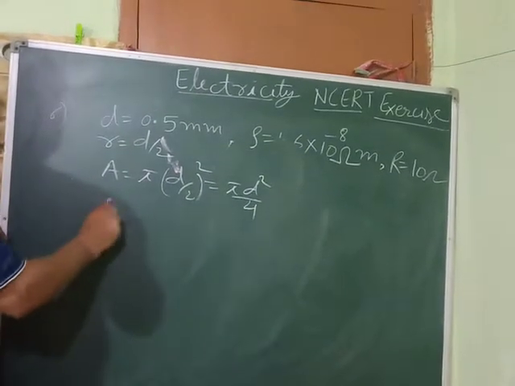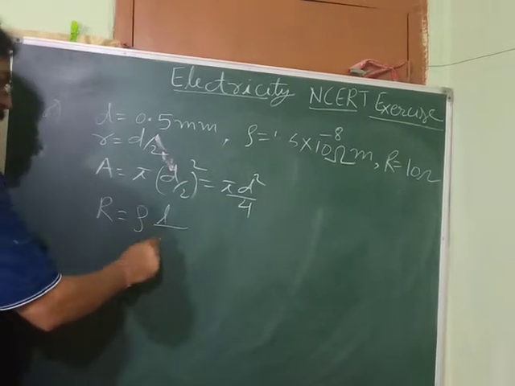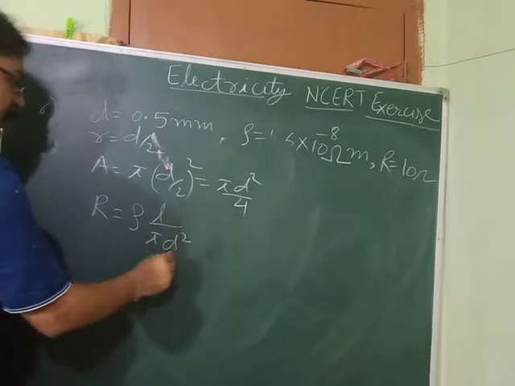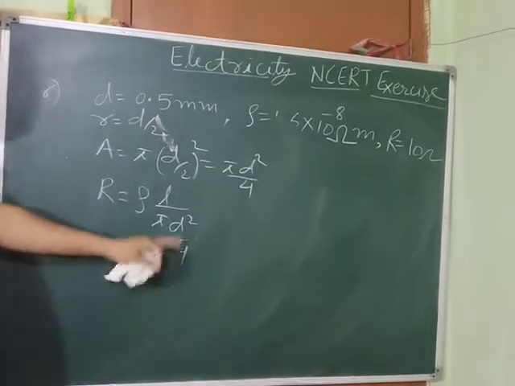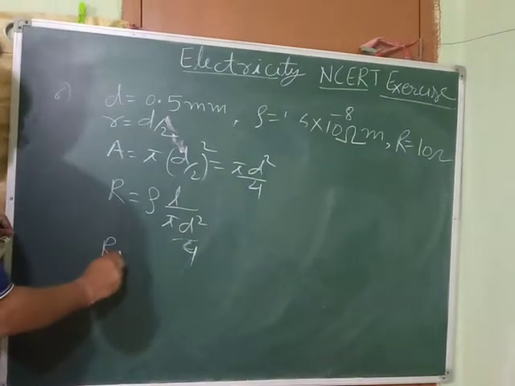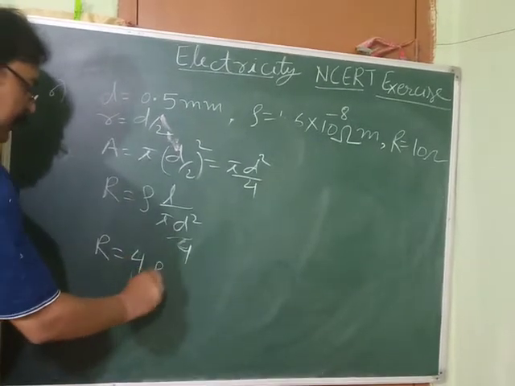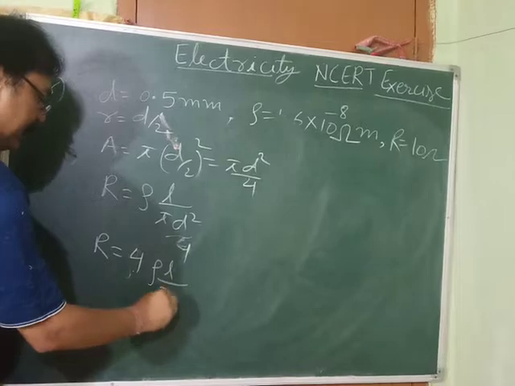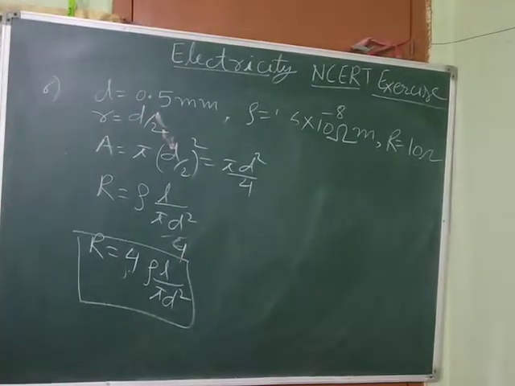So what is the resistance? Resistance R is equal to rho L by A. A is pi D square upon 4, and this 4 will go up. So you can have R is equal to 4 rho L by pi D square. That is the resistance initially.